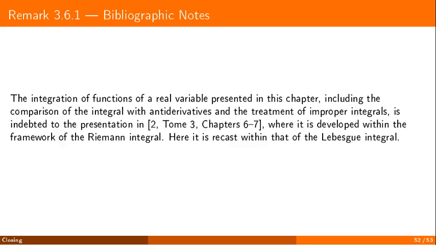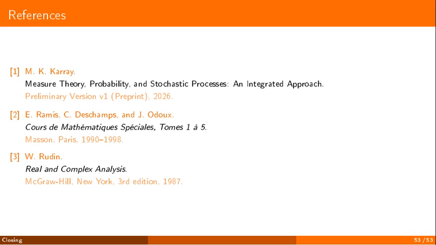The way we handled integration on the real line here, comparing the integral with antiderivatives and giving meaning to improper integrals, follows the classical presentation of Riemann and colleagues in the third volume of their treatise. There it is built on the Riemann integral. What we did was recast that same material in the Lebesgue framework. The material itself is drawn from the book Measure Theory, Probability and Stochastic Processes, an Integrated Approach. Beyond the treatise we just mentioned, one further classical reference: Rudin's Real and Complex Analysis, the source for the Lebesgue differentiation theorem. The full bibliography is in the book.